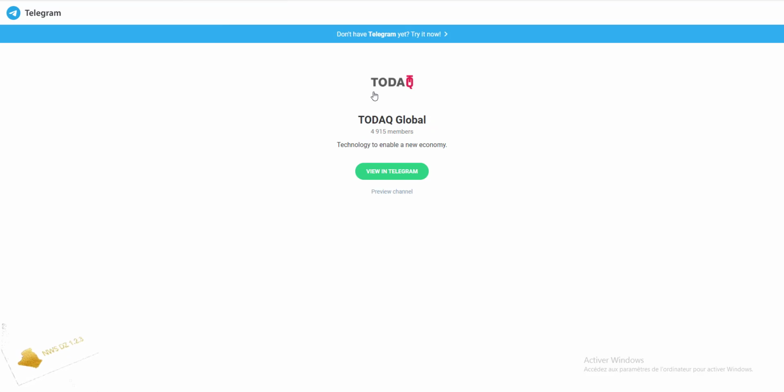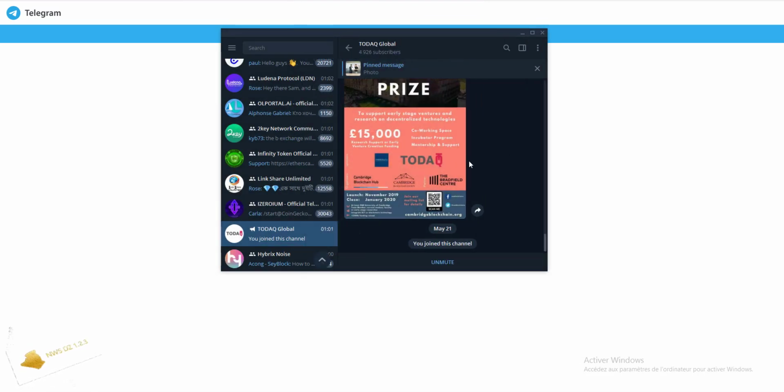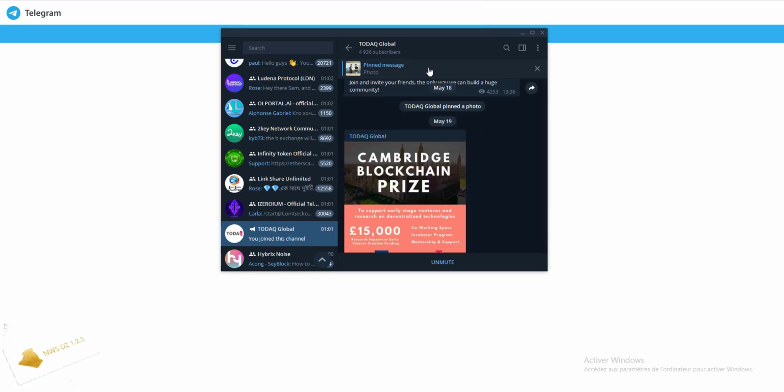And then join the Telegram channel of Todak. Now click on open in web. Again click the join button here. Since I have already joined, I'm not able to see the join button.